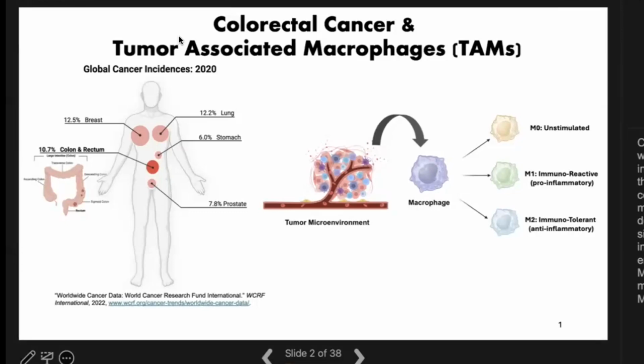They can adopt a wide range of different functions based on the environmental stimuli and can be categorized as M0, M1, and M2 macrophages. M0 macrophages are unstimulated. M1 macrophages are immunoreactive and have pro-inflammatory characteristics, and M2 macrophages are immunotolerant and have anti-inflammatory characteristics.